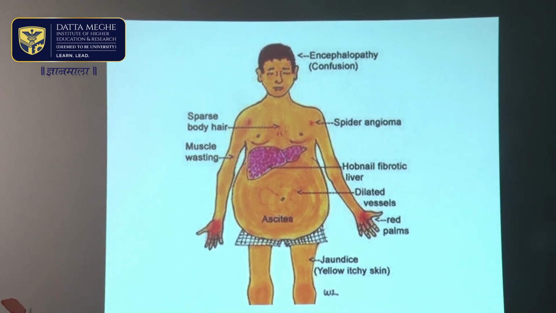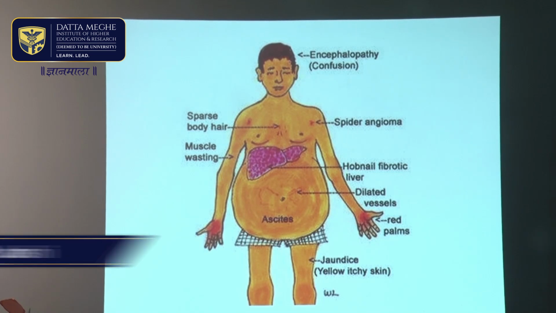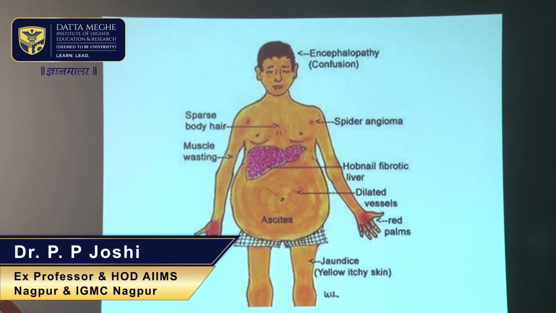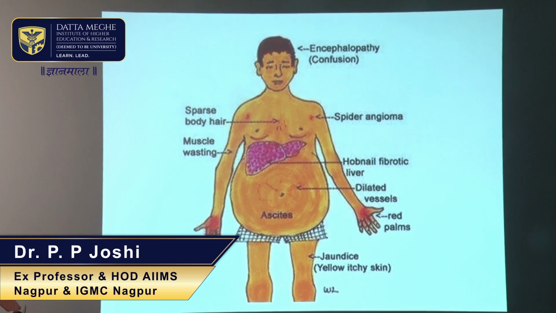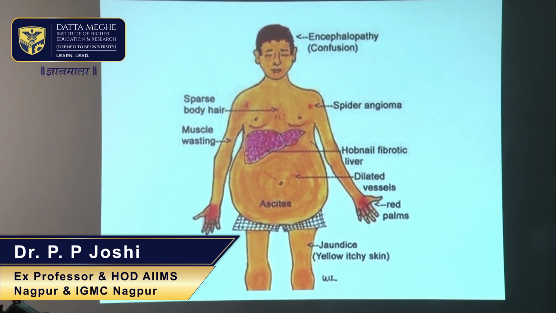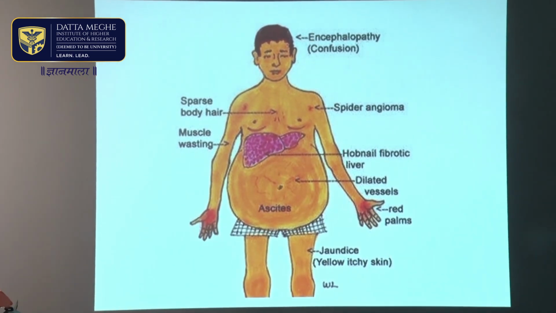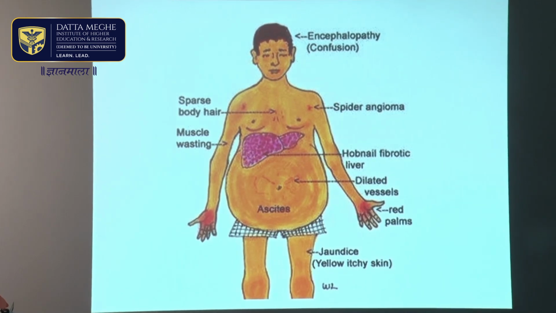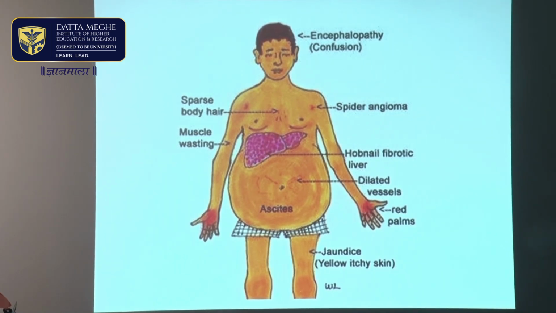So, this is a typical picture of a patient who has cirrhosis of liver. Patients may have altered consciousness, may be confused, delirious, may develop a stuporous condition, or may go into coma as well. That is called hepatic encephalopathy. It's a complication which occurs because ammonia is increased in the blood, which can be estimated also.